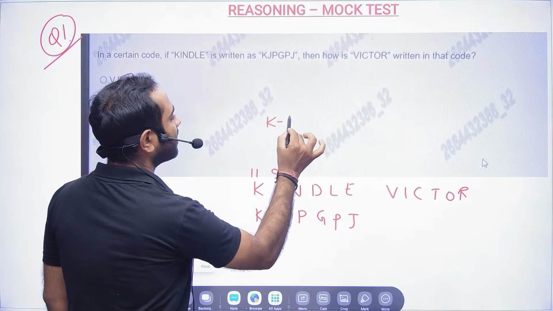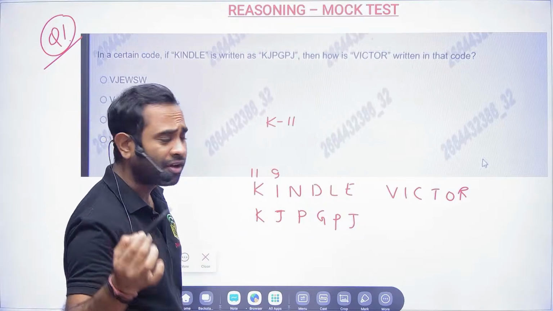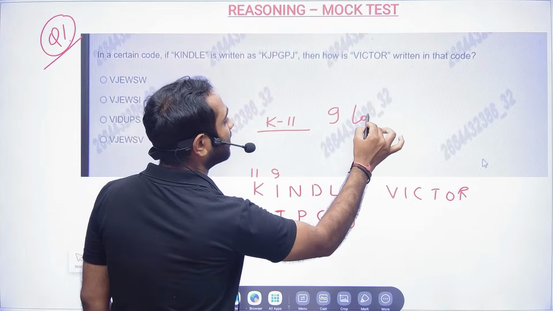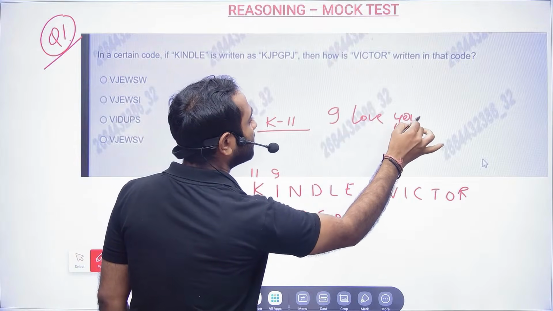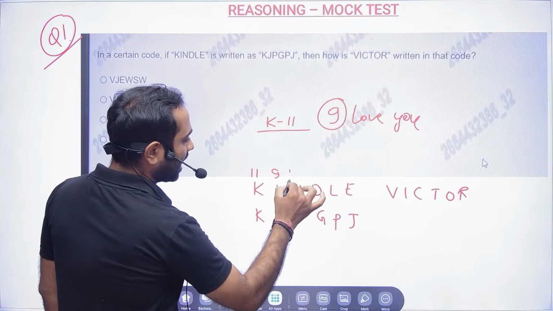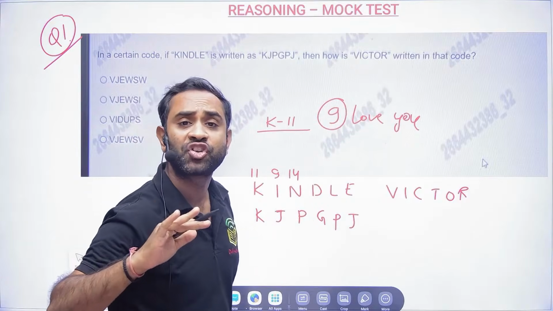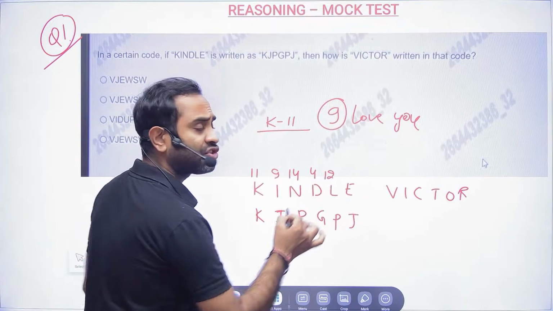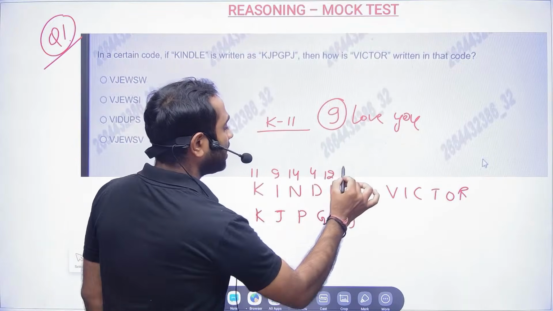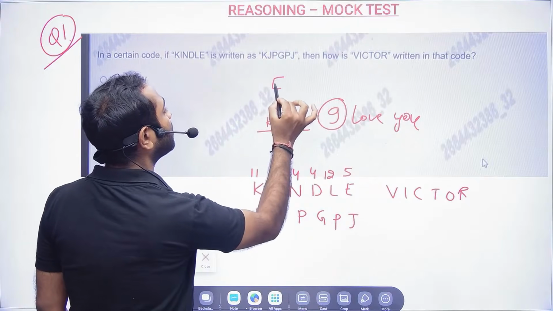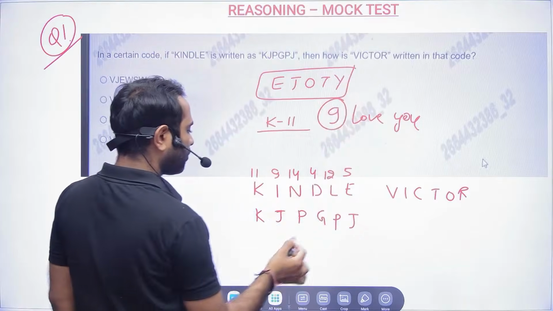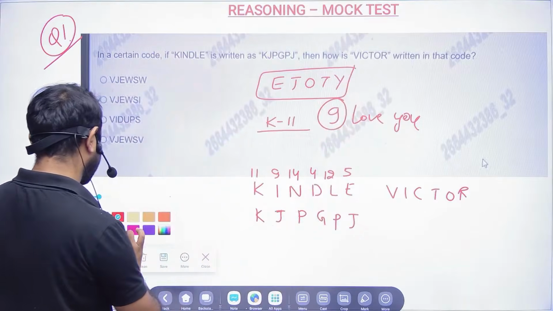How is K 11? Kings 11 Punjab, that IPL team we know. I is 9, like I love you. D is 4, because November 14 is Children's Day. Lunch in SBI is at 12, and E is 5. So keep EJOT in mind, and the problem will become very easy.